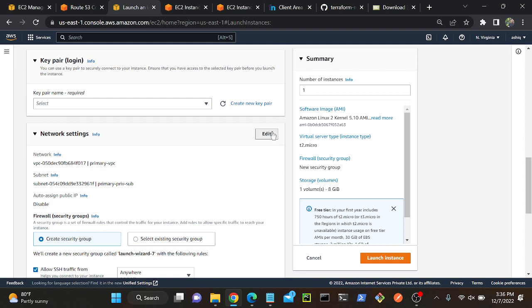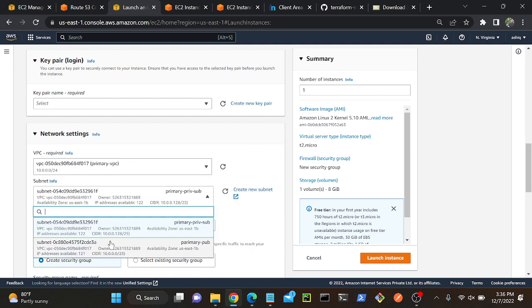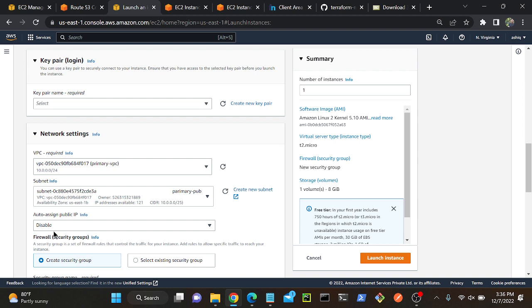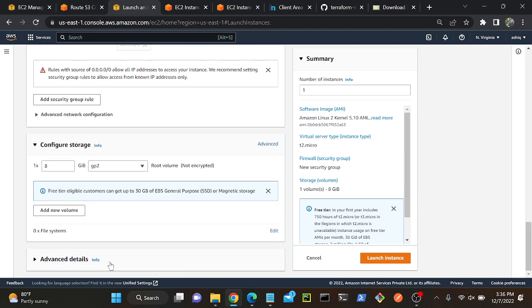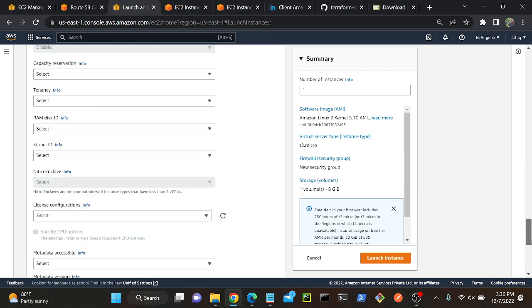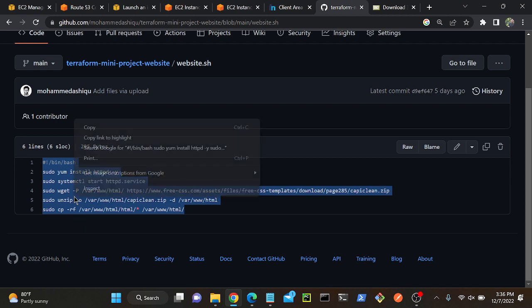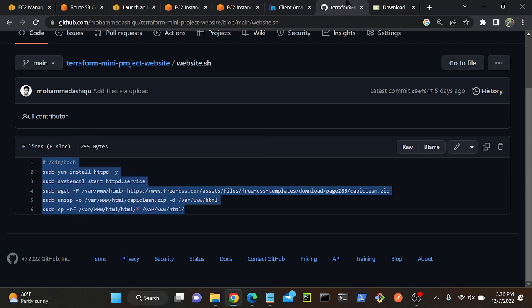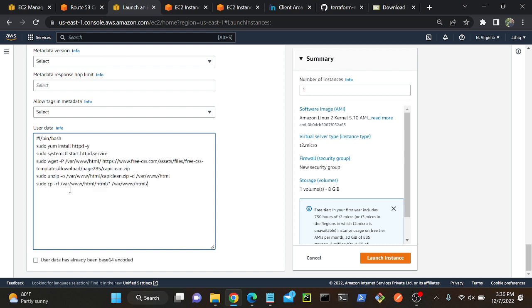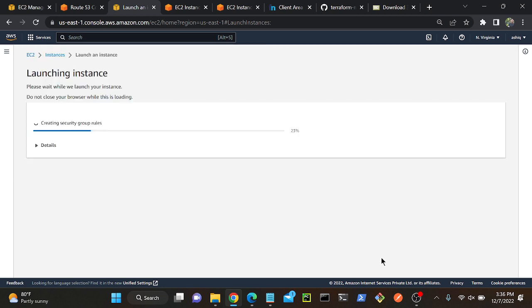So I'll select my public IP over here. Okay, I will assign a public IP address. Enable. Select your key pair, key 1. So then I will select my... Okay. Copy and paste. Let me go to my virtual machine. I'll paste. So I think everything is good. Let me create a virtual machine, launch instance.